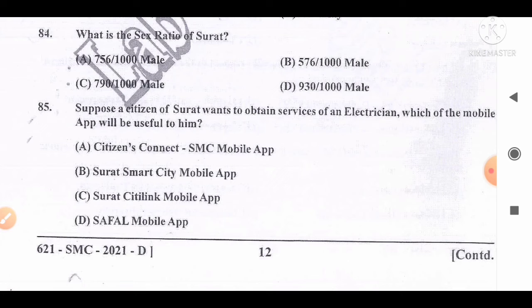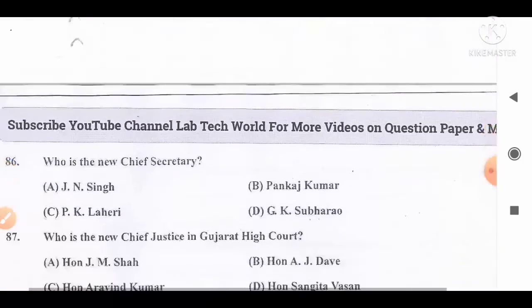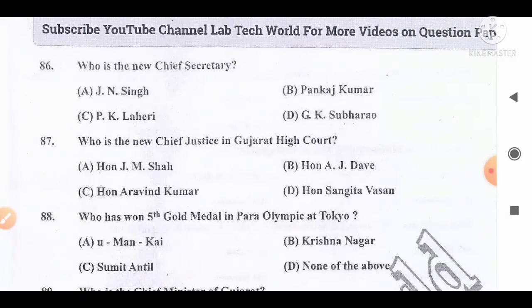And lastly, Surat CityLink mobile app gives information about the city bus schedule, their route between two points, meaning pickup point and end point, their timetable and various other information. But here option D is the correct answer for this question. Move to the next question, number 86.